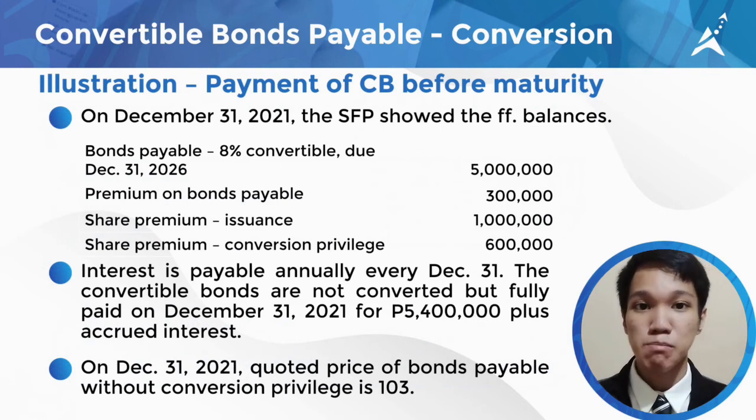The interest is payable annually every December 31. The convertible bonds are not converted but fully paid on December 31, 2021 for 5,400,000 plus accrued interest. And on December 31, 2021, quoted price of bonds payable without conversion privilege is 103.